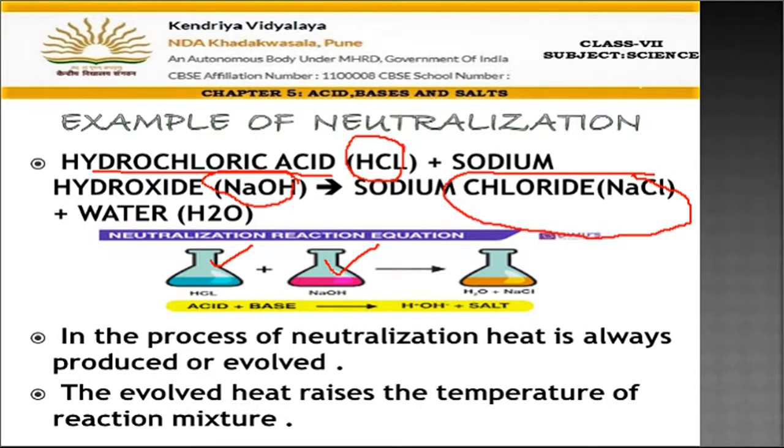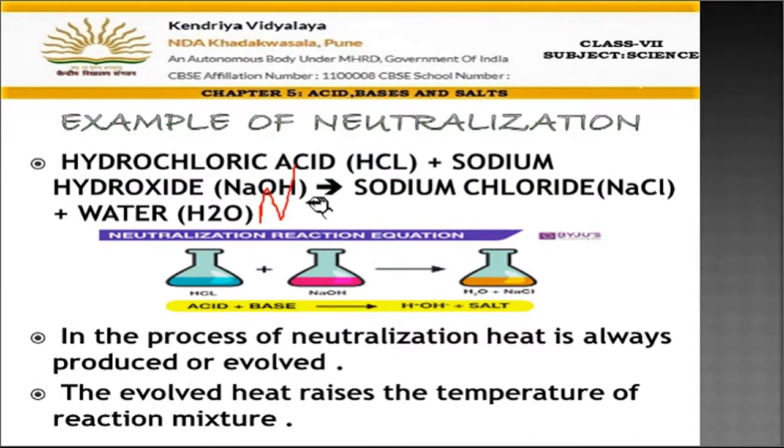You can see here that when NaOH combines with HCl, children, the Na combines with Cl and the H combines with OH. So it forms water, H2O, and NaCl. So what is the new salt formed here? NaCl, along with water. Okay. So this is the neutralization reaction.